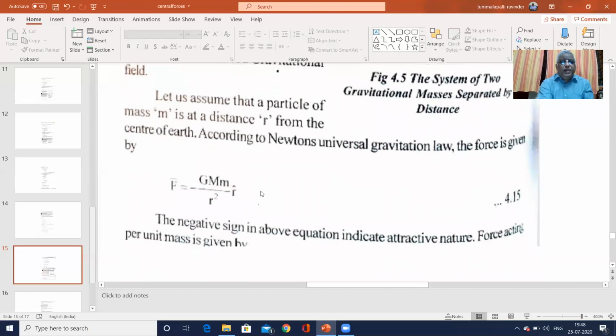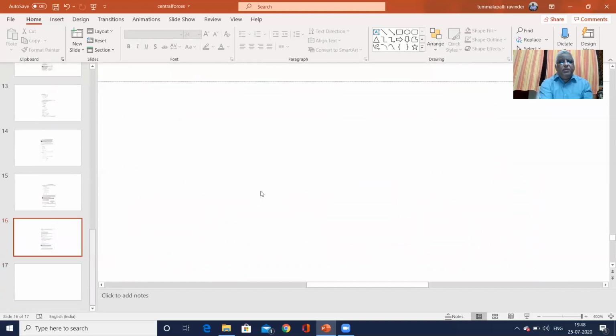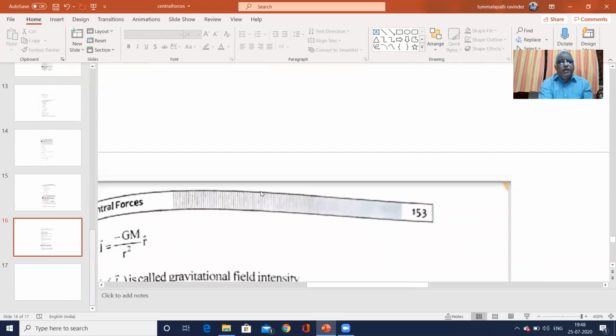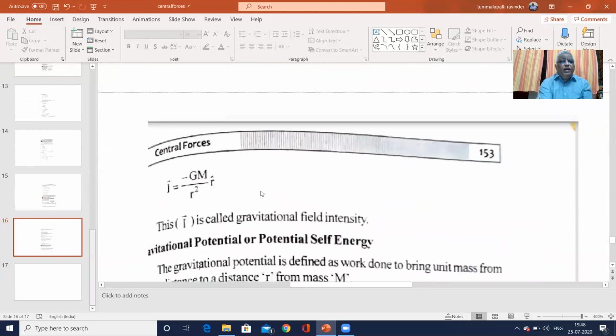The force acting per unit mass is given by minus GM by r square. This quantity is called gravitational field intensity.